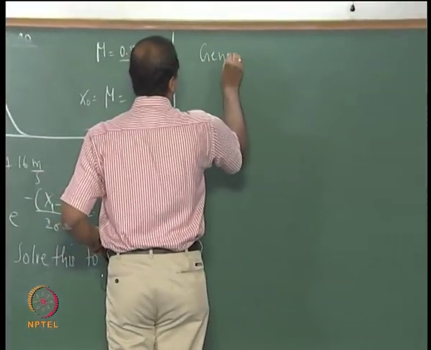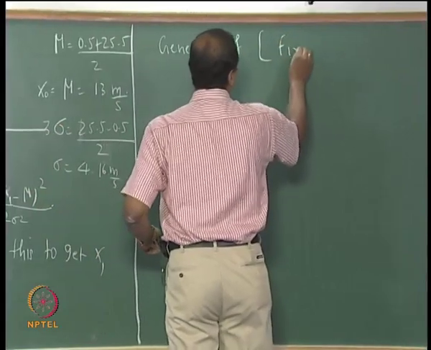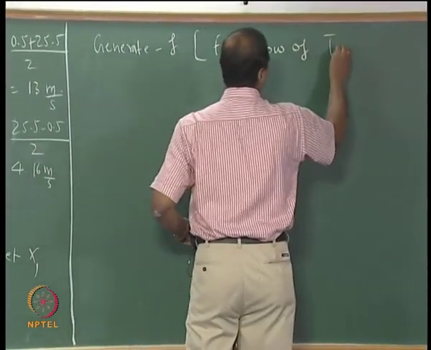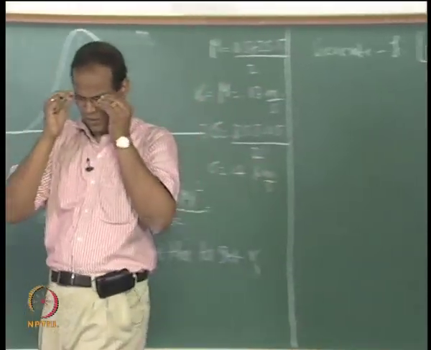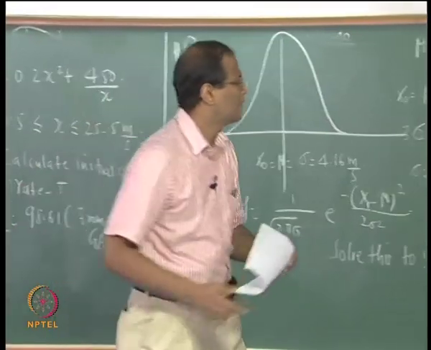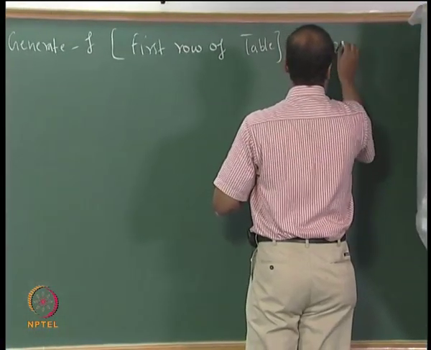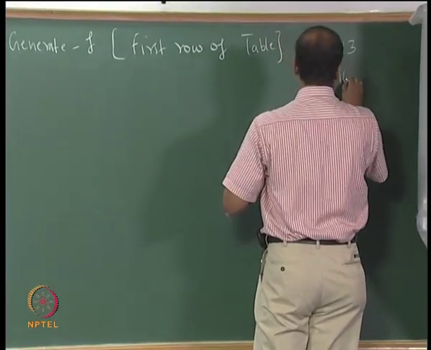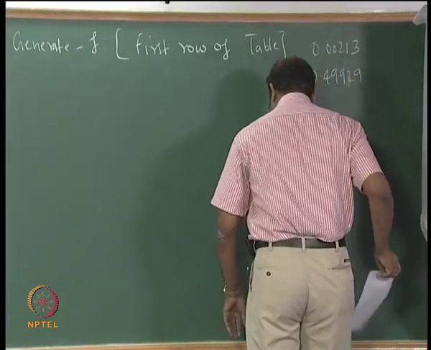Generate f. First row, four nine nine 629.